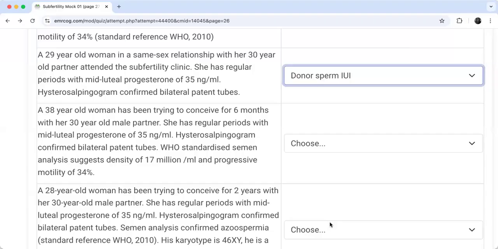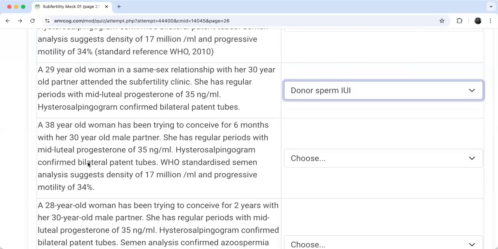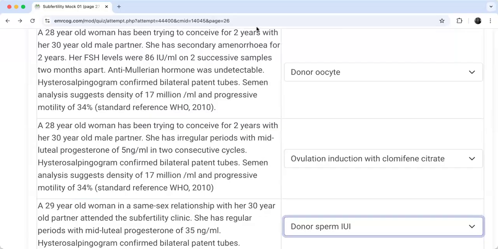So, my friends, it is very important that you be organized, right? For the stem of the scenario or of the question itself, you have to make a question analysis. You have to make an analysis of the scenario. You have to understand what the findings in the scenario are. What is the difference between all of those couples and each other? You have to see here, for example, okay, 28 and 30 years, trying for two years, but there is a significant difference in each case. And you have to highlight in the exam what the problem is.